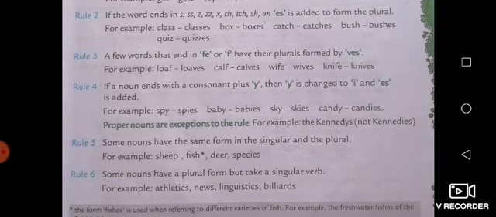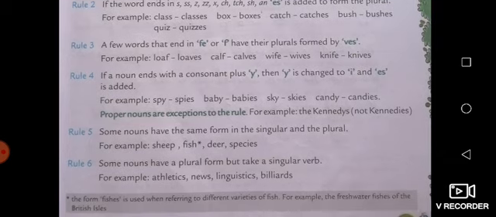The third rule is a few words that end in fe or f have their plural form by ves. Yes students, when the words end with fe or f and you have to make the plural form, then we only have to remove the fe or f and add ves, like loaf, a piece of bread.